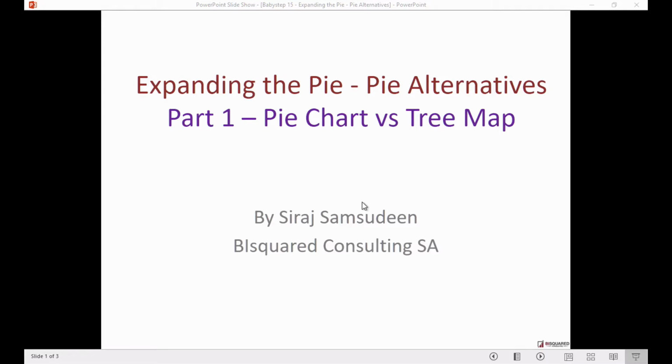In this three-part series, let's look at the pie chart and its alternatives. There's in fact only one alternative, which is called a tree map. When it comes to pie chart, there is a paradox here.